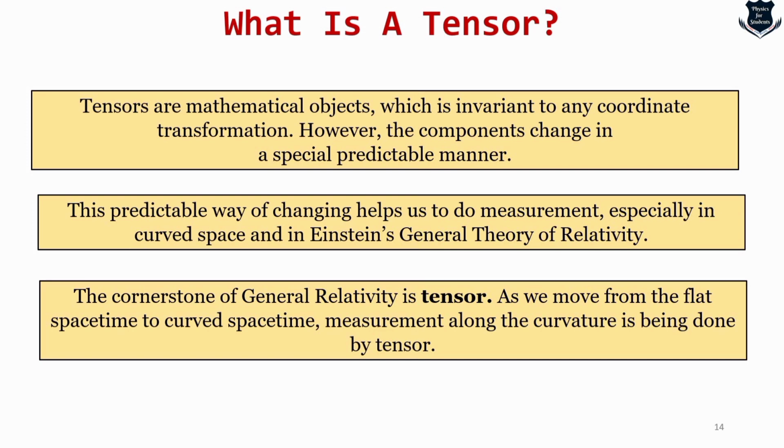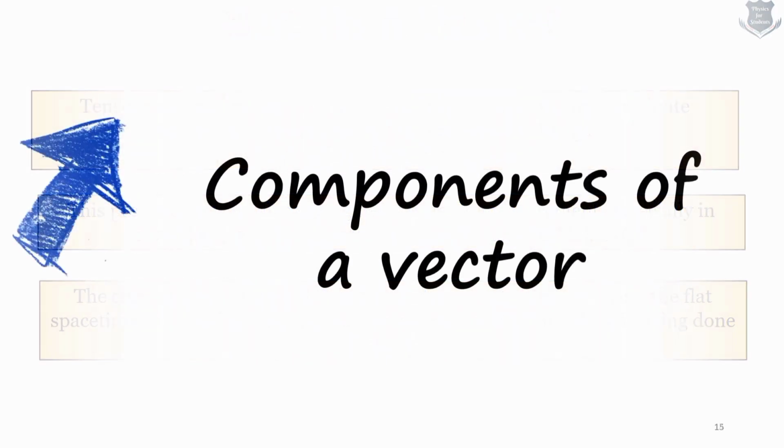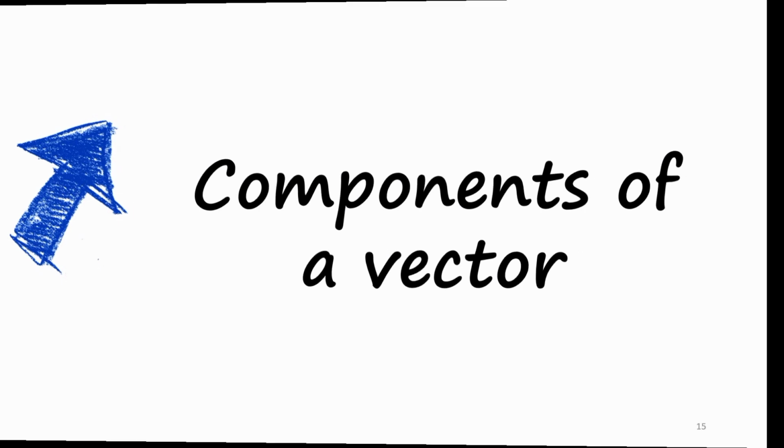Now, the first important point in all those three definitions is the first one. What do we mean by invariant to any coordinate transformation? And what is the meaning of the components changing in a special predictable manner? That I'm going to talk about in the next part of the video. And the entire concept of tensors, their utility, and why we do it will become clear. So we come to the next important part, which is the components of a vector. In this part, I will be clearing up the components of a vector, also the concept of a tensor, and why tensors are used in measurement and what they actually do.